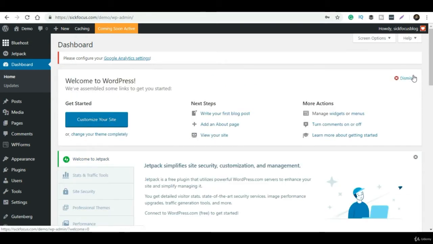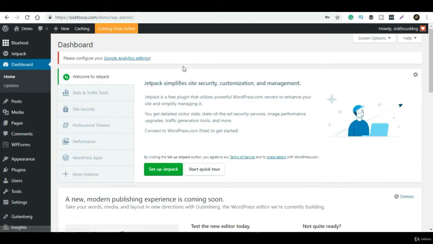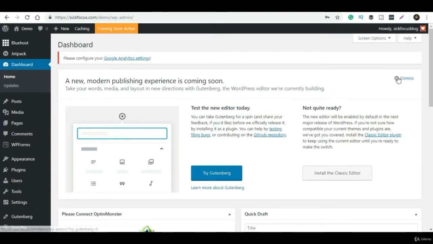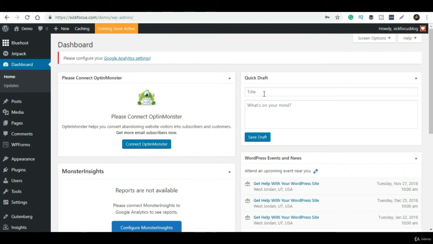So the dashboard looks like this. After you install WordPress for the first time, you will see this, and this is the main area of work. I will teach you step by step what things you have to do in this part of the dashboard. These are all the main sidebar items where we will work.